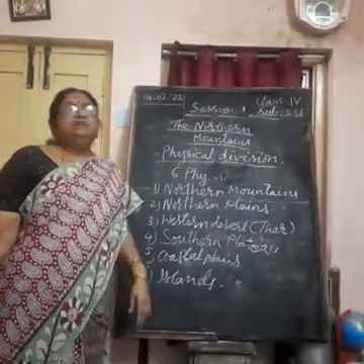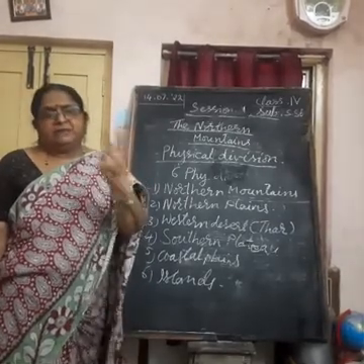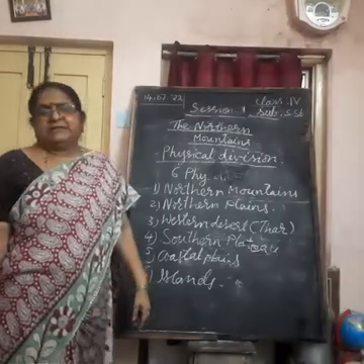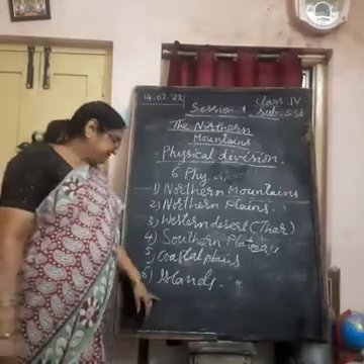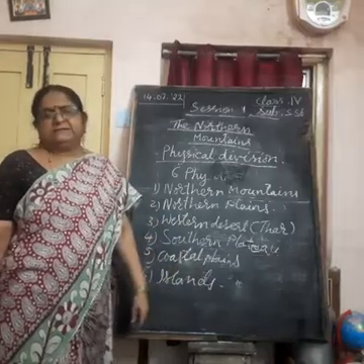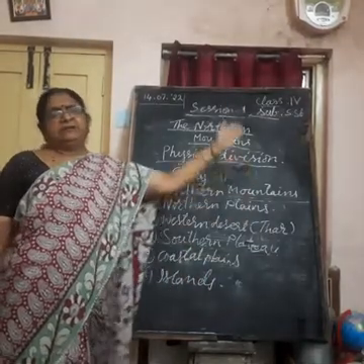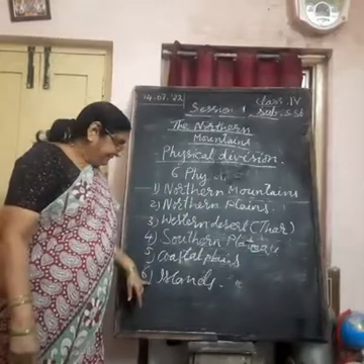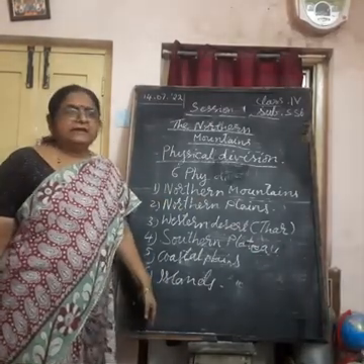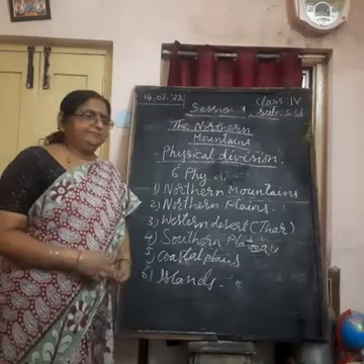Then islands. We have 2 different groups of islands which are part of our country. They are Andaman and Nicobar Islands, and then Lakshadweep Islands. Andaman and Nicobar Islands are in the Bay of Bengal, and Lakshadweep Islands are in the Arabian Sea.